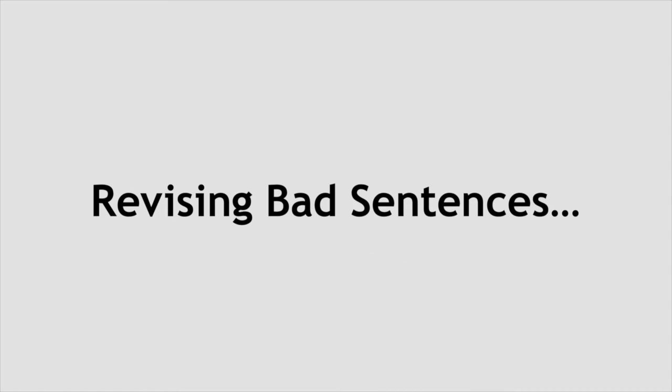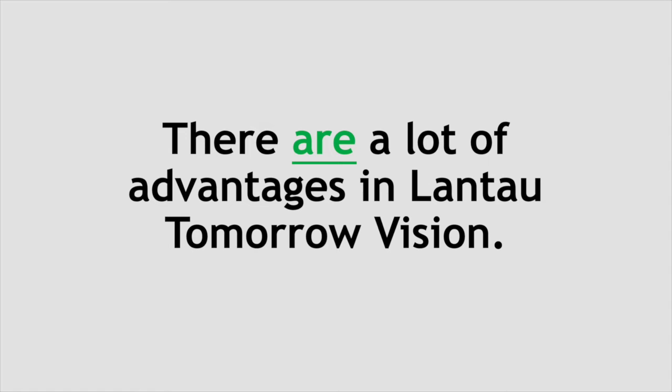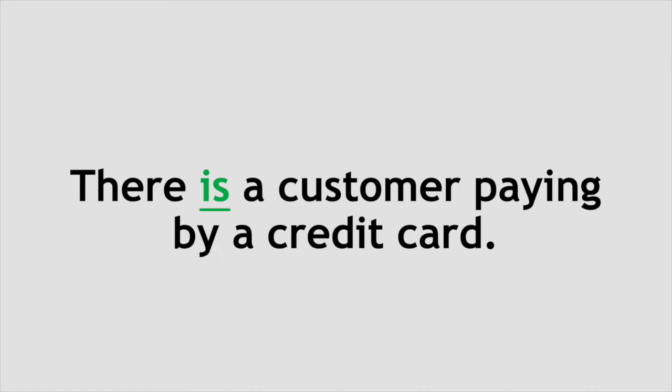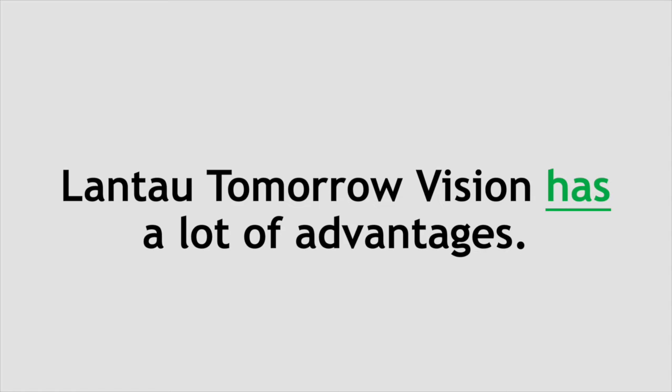So the incorrect examples I just made at the beginning could be revised into, "There are a lot of advantages in Lantau Tomorrow Vision," or "There is a customer paying by a credit card." If you really want to use "to have," you can reorder the words in some ways. We can say, "Lantau Tomorrow Vision has a lot of advantages." Okay, so this statement does not represent my stance towards Lantau Tomorrow Vision, okay?